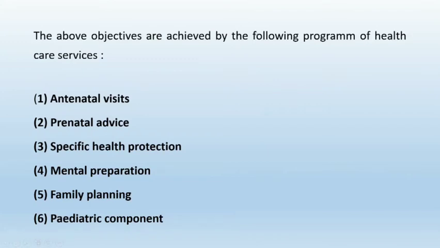So these programs are: first is antenatal visits, second is prenatal advice, third is specific health protection, mental preparation, family planning and pediatric component.